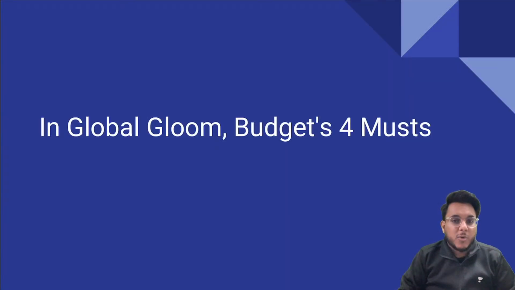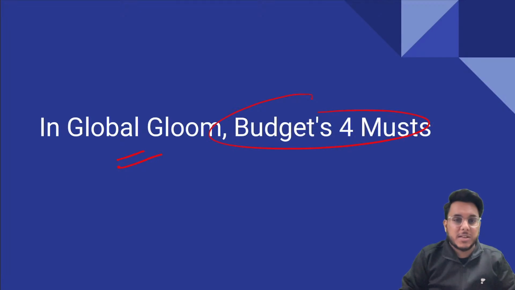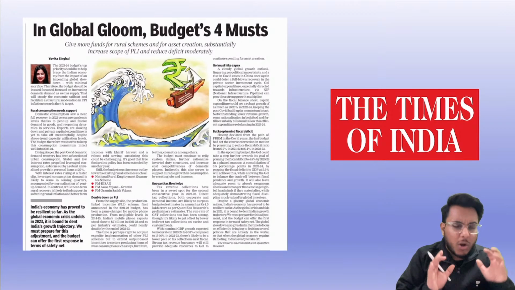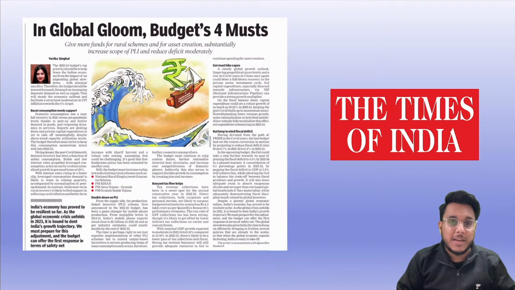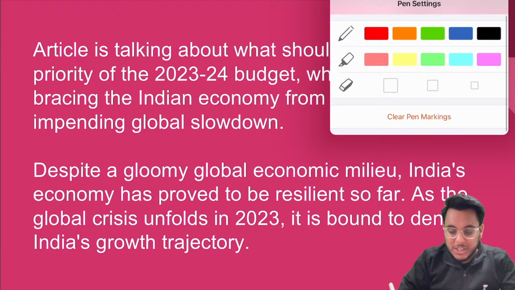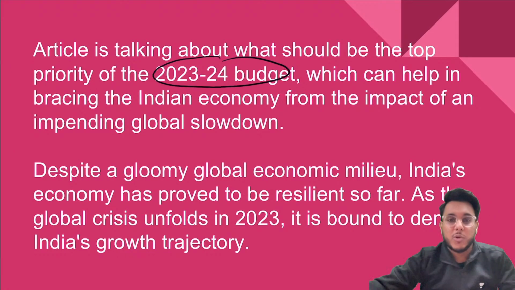The first article that we are going to take is the global gloom, budgets for must. The most important thing on which the budget has to focus. Now, guys, this particular article is talking on many innovative suggestions, the innovative way forwards. Basically, this article is talking about how, as we are seeing that the budget will be introduced, what should be the priorities of the 2023 and 2024 budget?